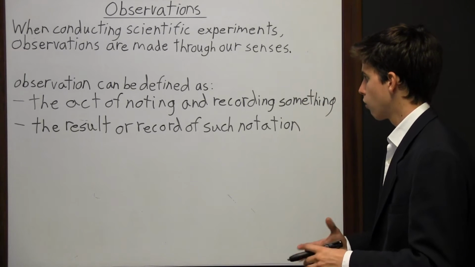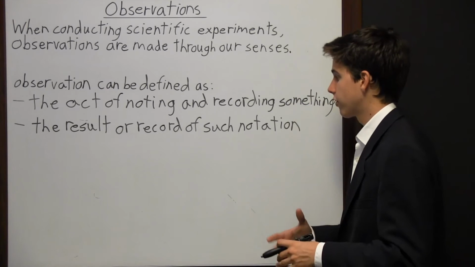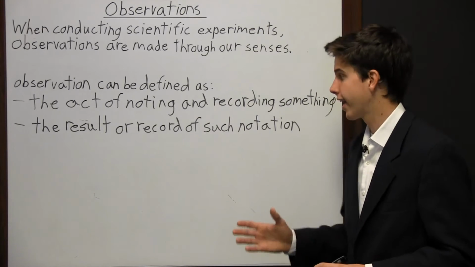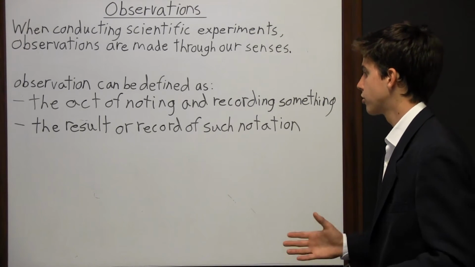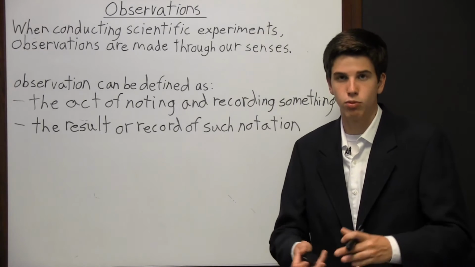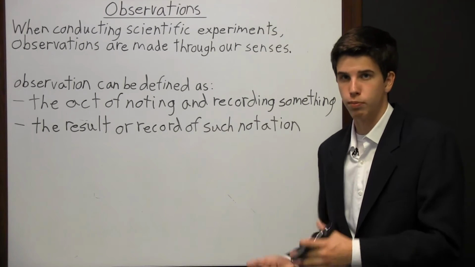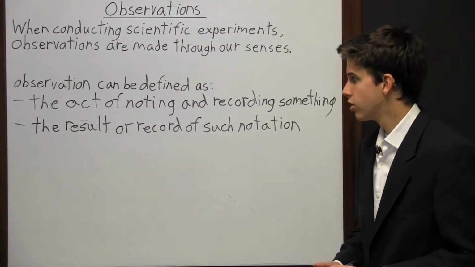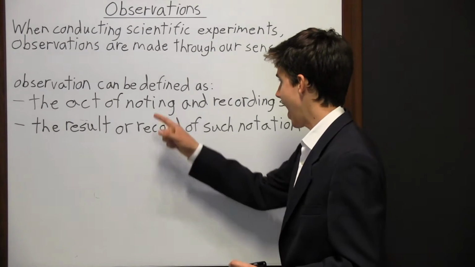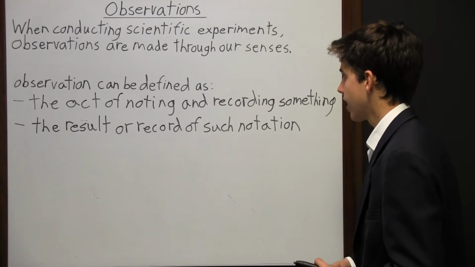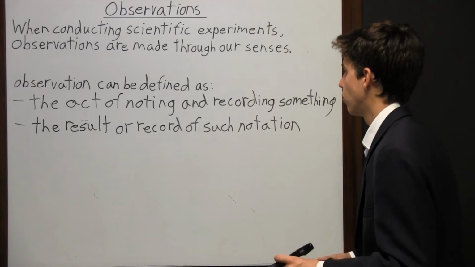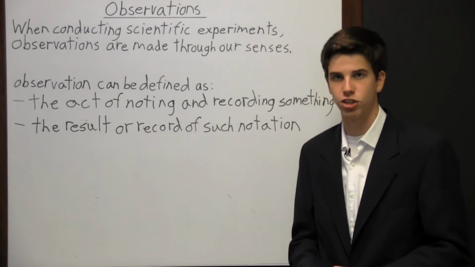So this is what happens after the experiment is finished and people go back and look at the observations made by the scientist. So this is more of a noun. The observations were made by the scientist. So again, one definition is the act of noting and recording something, and then the second definition is the result or record of such notation.